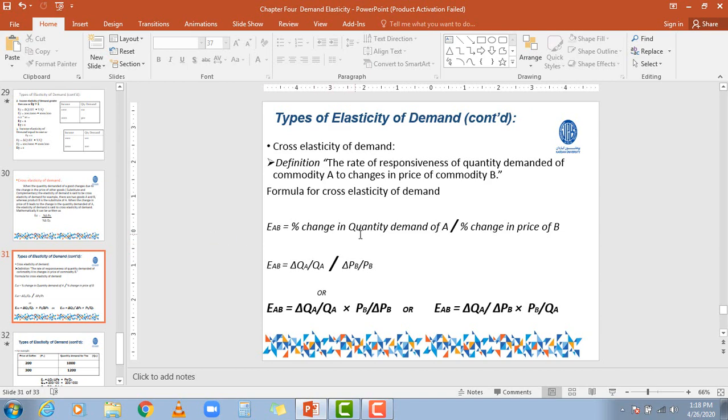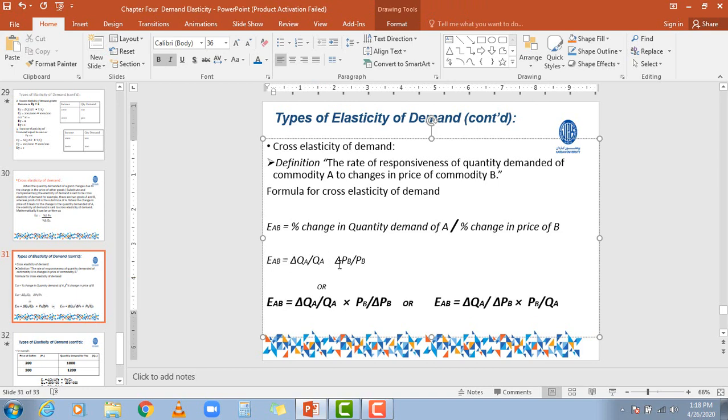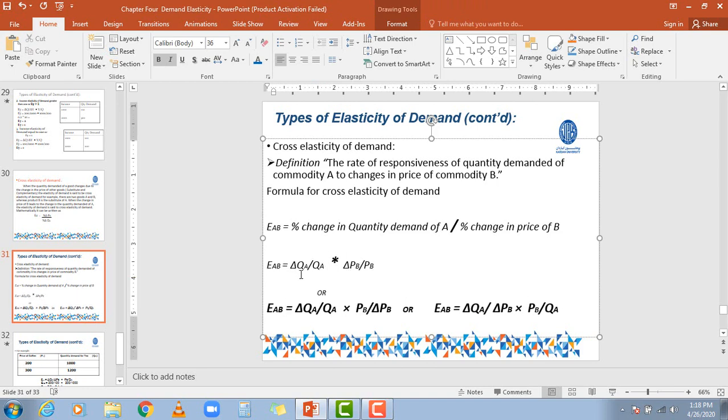Let's say percentage change in the quantity demanded of A divided by percentage change in the price of B. Or the other method that we can apply: change in the quantity of A divided by quantity A, multiplied by change in the price of B divided by price of B. This is the multiplication sign actually.